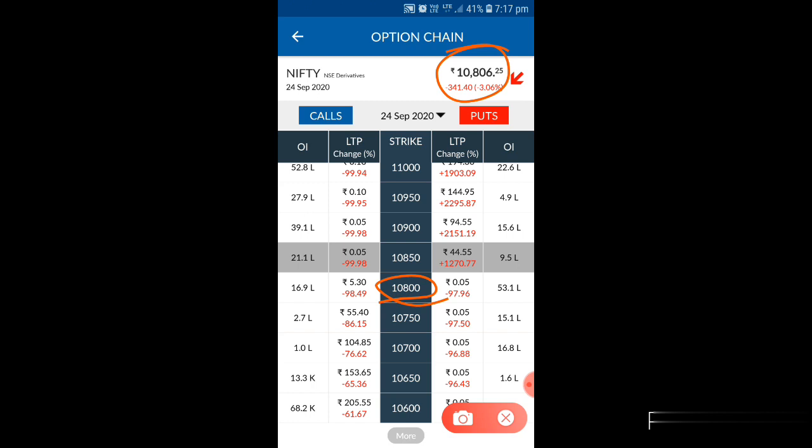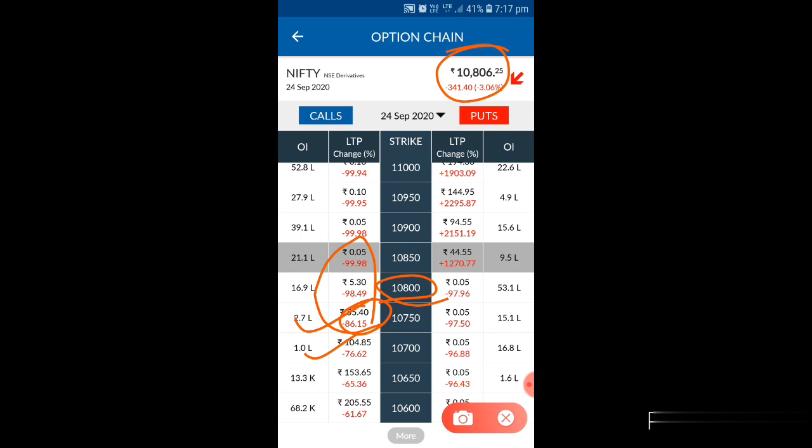So you have to select what is your capacity and what is your risk level. If your risk level is low, go with the 50 range. If you are ready to take more risk, you can go with 80, or you have to see the range, the strike price also. Always go with the 50 to 100 range, then you will be getting a good profit. If you trade the 50 range, you can make a good profit.